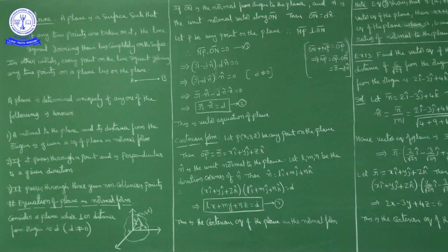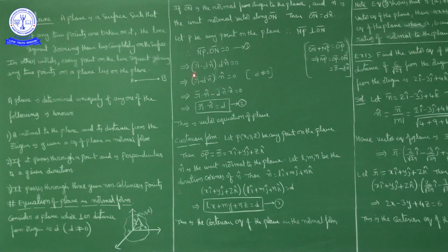Where OP bar, what do we consider? R bar. P is a point (x, y, z), OP bar is the position vector of P, OP bar is x i cap plus y j cap plus z k cap, that is R bar. Now NP bar, what can we write? NP bar is OP bar minus ON bar, which is R bar minus ON bar. ON bar is d n cap. So NP bar is R bar minus d n cap.